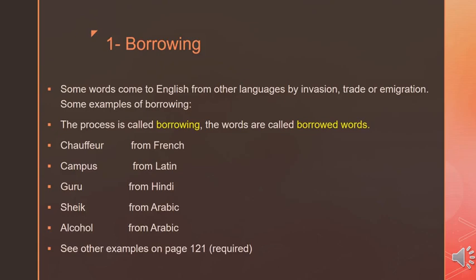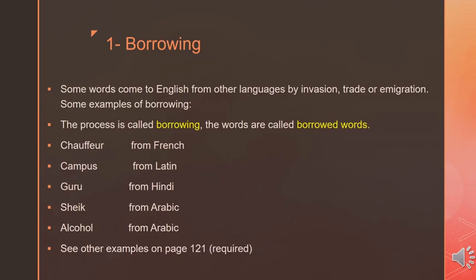Guru. Guru means the mental teacher, the spiritual teacher, and it comes from Hindi language. It is not English, it is borrowed into English. English people use this word. That is why it is added to their dictionary. Sheikh. Sheikh comes from Arabic. It means sheikh. It is added to the English language, but its origin is Arabic.